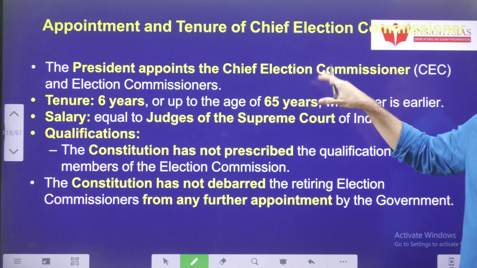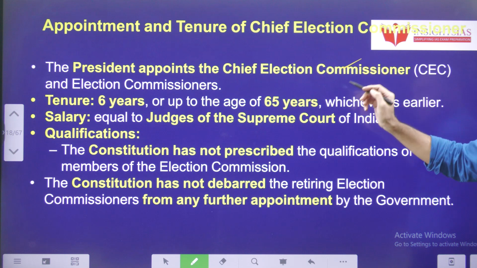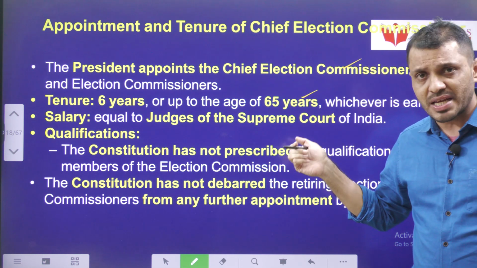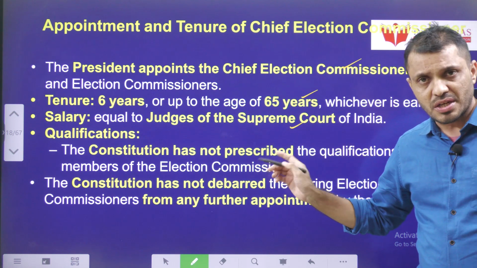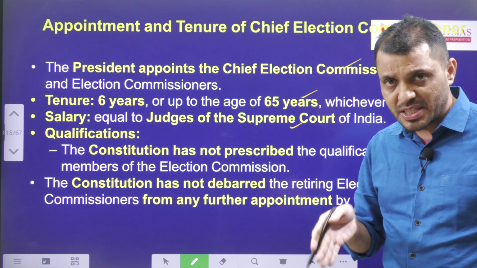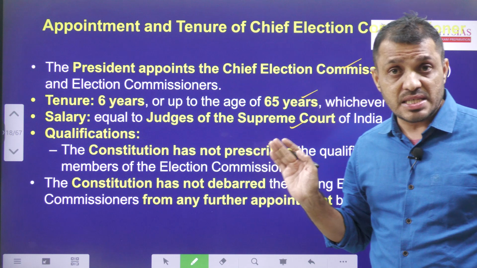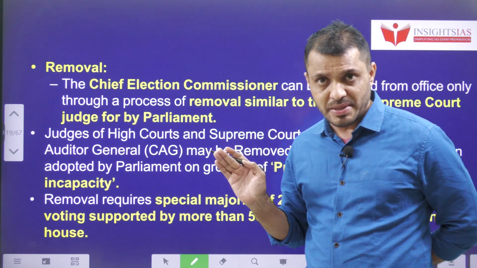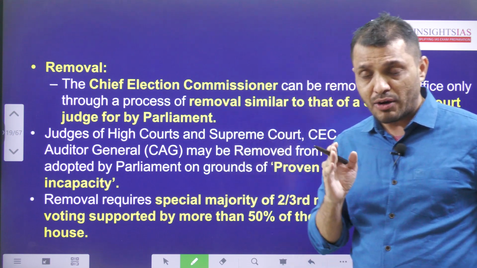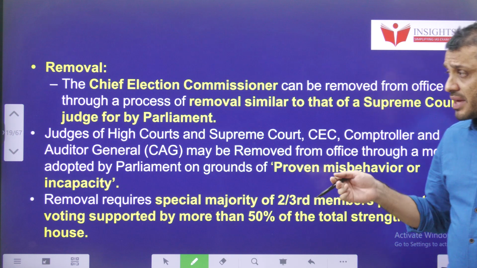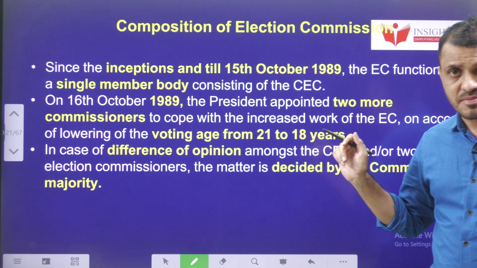The tenure of the Chief Election Commissioner, the CEC tenure, is 6 years, and 6 years for EC as well. Salary we already discussed, equal to Supreme Court judge. Qualification: the Constitution did not mention any qualification, and even this proposed act did not mention any qualification. The CEC will be removed similar to a Supreme Court judge. That means a special majority plus more than 50% of the house members have to accept in both the houses. Whereas the EC members can be removed on the recommendation of the CEC.